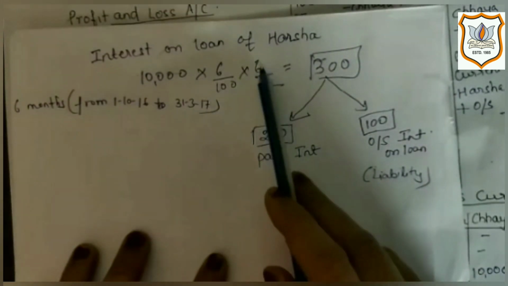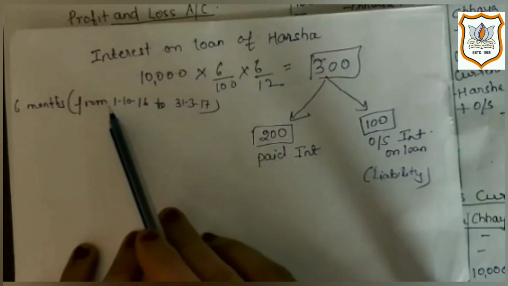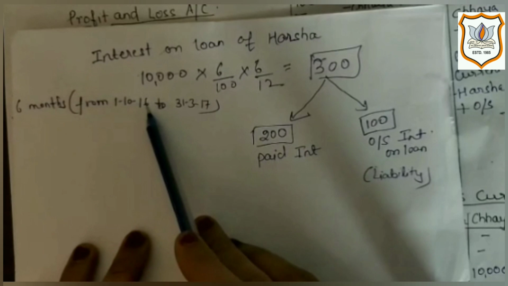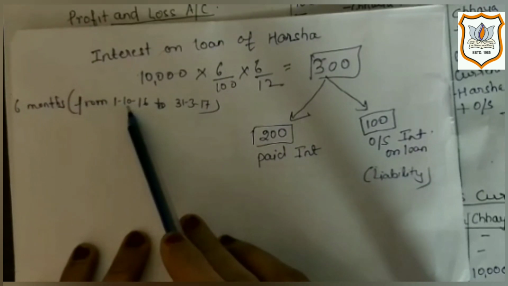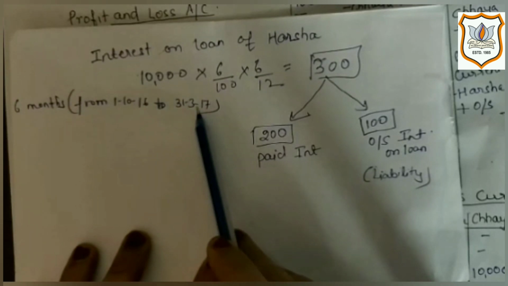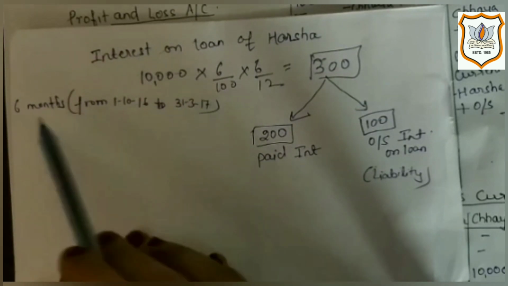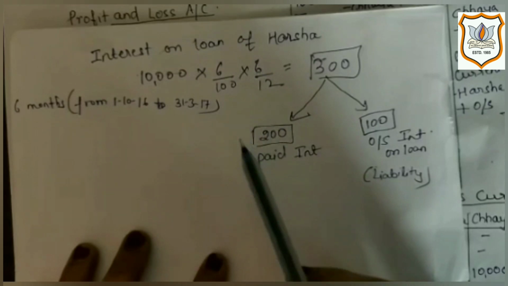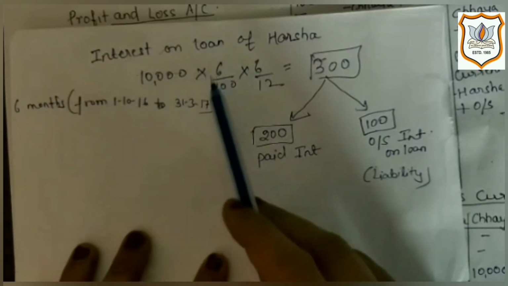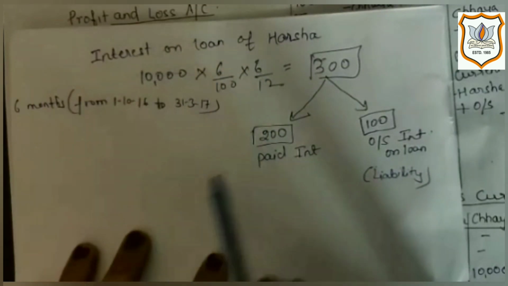And time period is 6 months. That means as she has given loan on 1st October 2016, so from 1st October 2016 to 31st March 2017, there are 6 months. So interest will be calculated for 6 months.